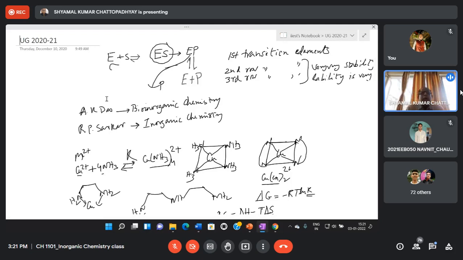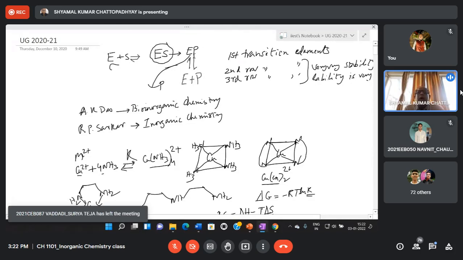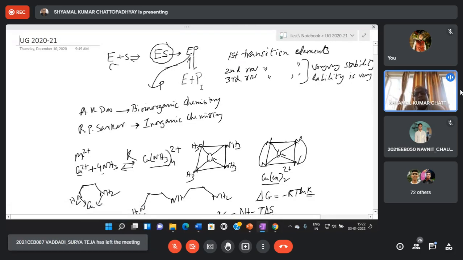Now, the question is, what happens if stability is too high? The enzyme converts the substrate to the product, and this enzyme-product complex must dissociate to enzyme plus product. If the stability is too high, then the enzyme-product complex will not dissociate to enzyme plus P, because the enzyme has very high binding. If the binding constant is too high, the product will not be dissociated, and then the enzyme would not be free to carry out another cycle of reaction.